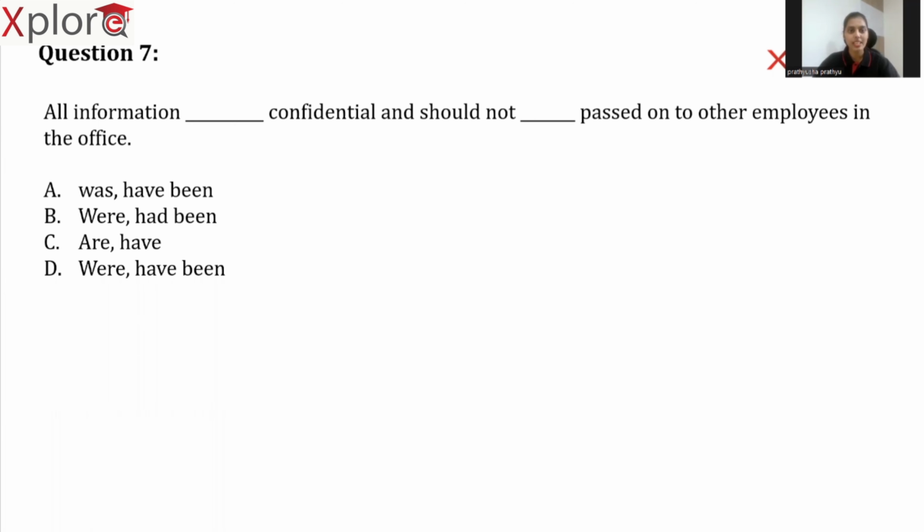All information blank confidential and should not blank passed on to other employees in the office. Option A, was, have been. Option B, were, had been. Option C, are, have. Option D, were, have been. So, according to the rule of subject verb agreement, the term information is an uncountable noun. Whenever we use uncountable nouns, obviously the verb we use should be singular.